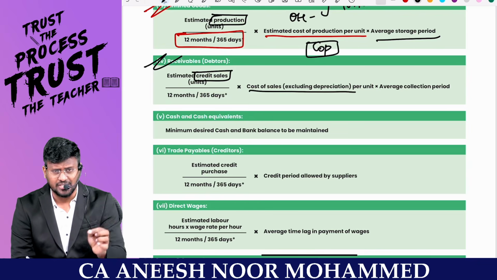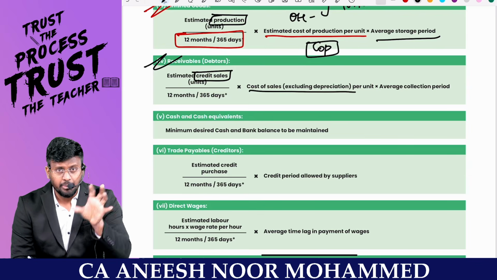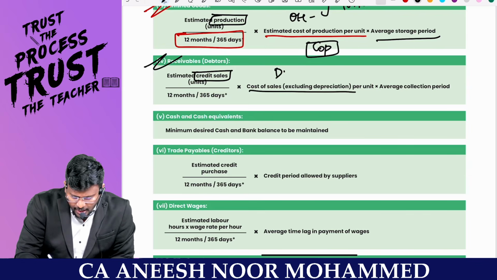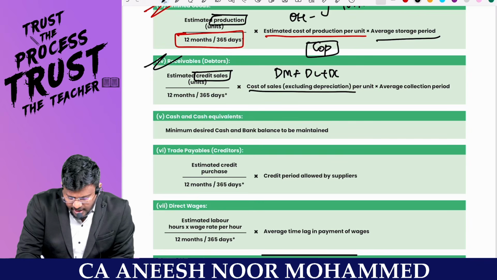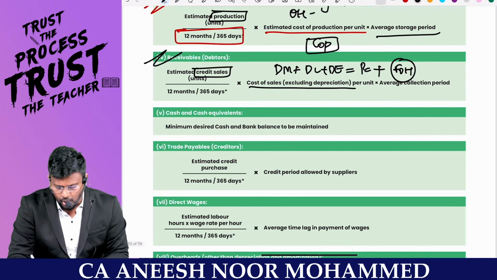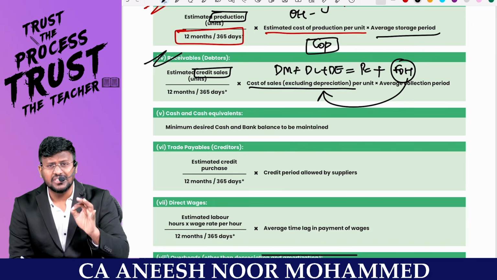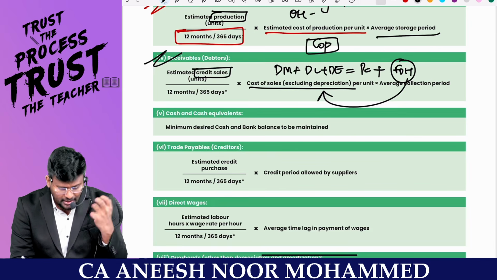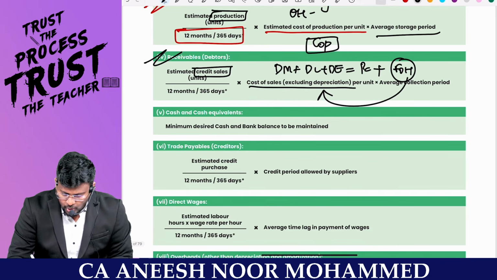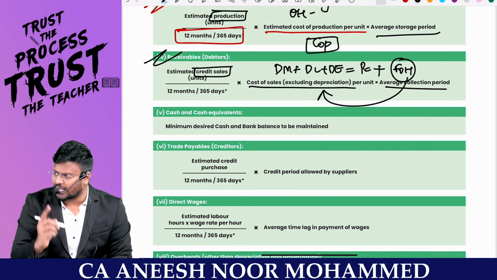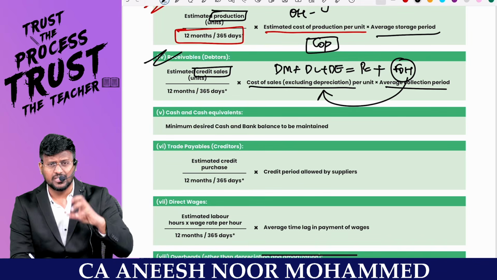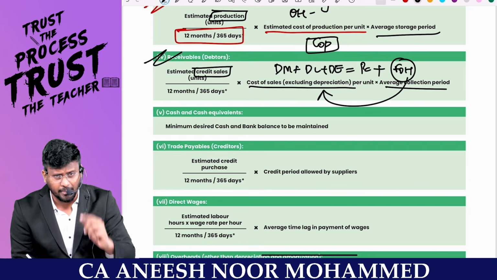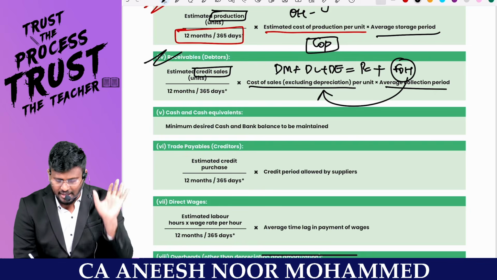In that cost of sales, linked with the cost sheet, my dear lovable students, you will be having fixed costs. Because we know that direct material plus direct labor plus direct expenses will give the prime cost, correct? Add factory overhead. Inside this factory overhead, we will be having depreciation. Depreciation is a non-cash item, my dear lovable students. That should not be included when you are valuing the debtors. Fantastic to the core. So into average collection period, we already studied how to find out the average collection period, which is nothing but the average debtors divided by the credit sales per day. You will get the average collection period.